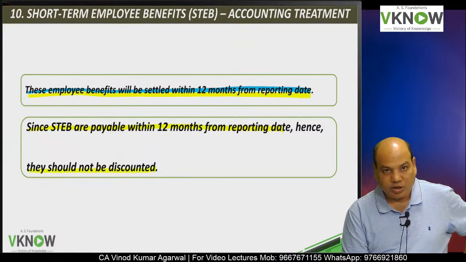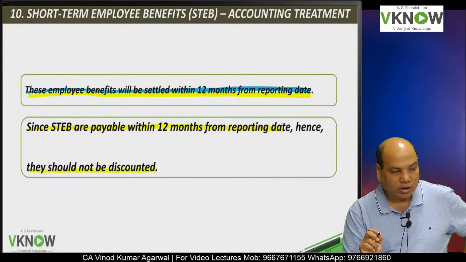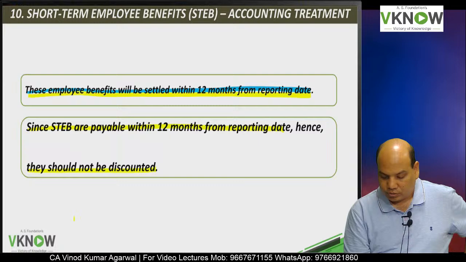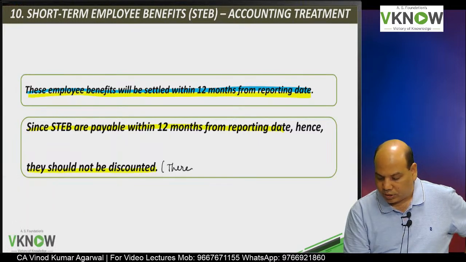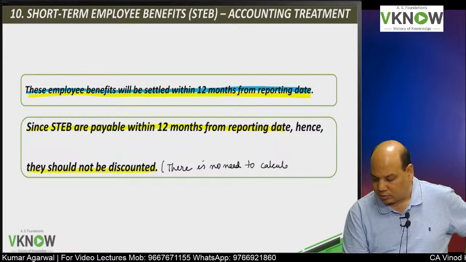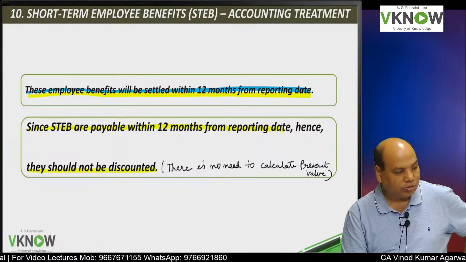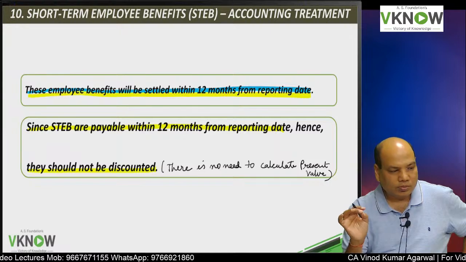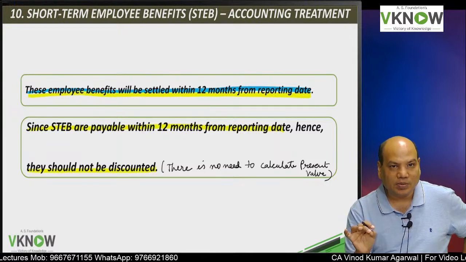One important principle you will learn now: these are not required to be discounted. That means there is no need to calculate present value. Take them as it is. Whatever is the amount due, account at the same amount.